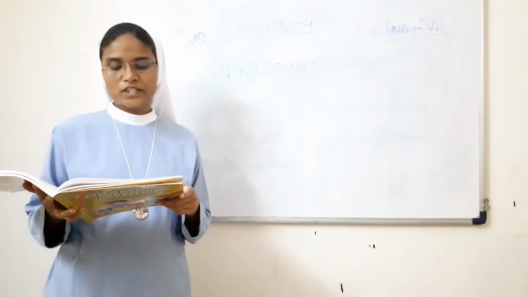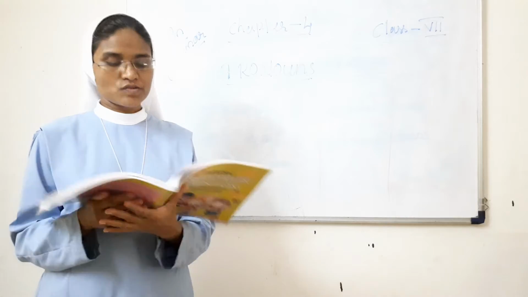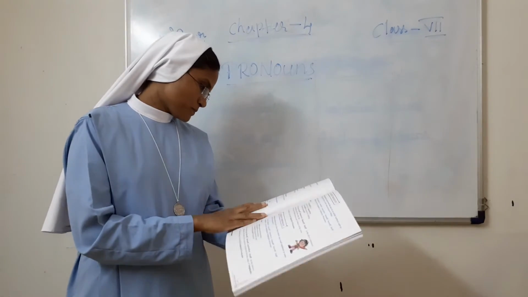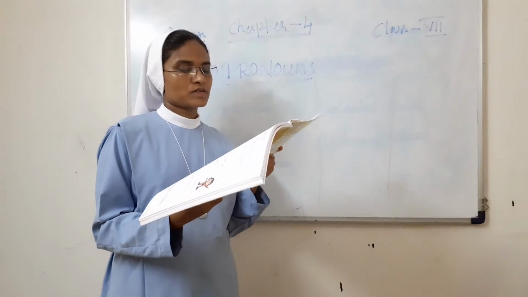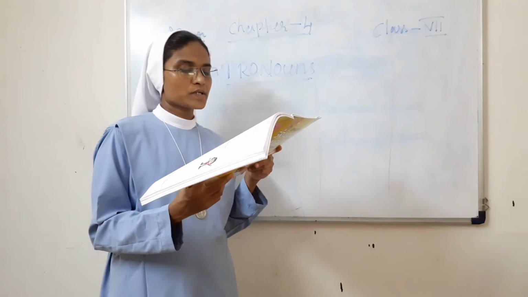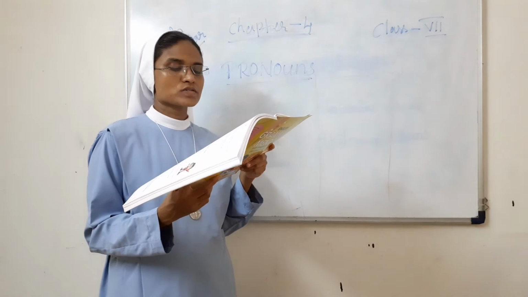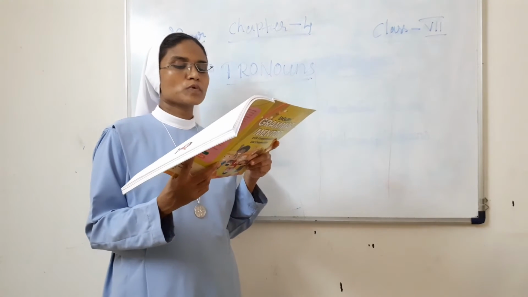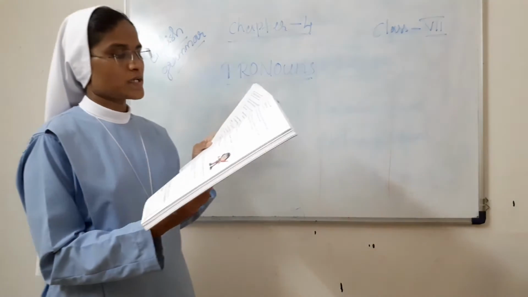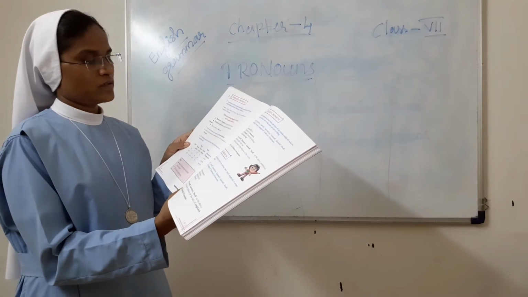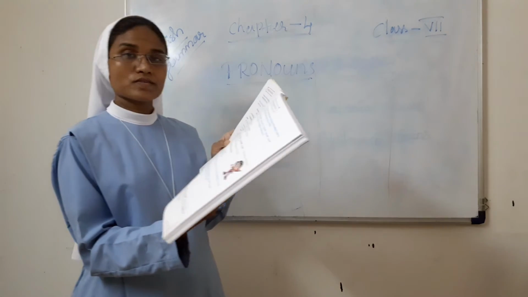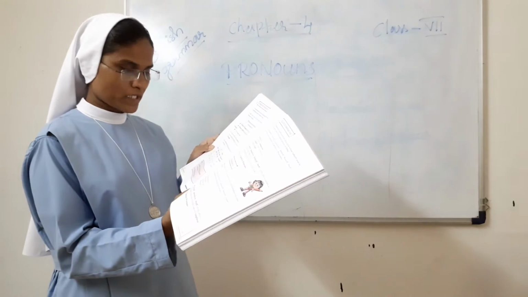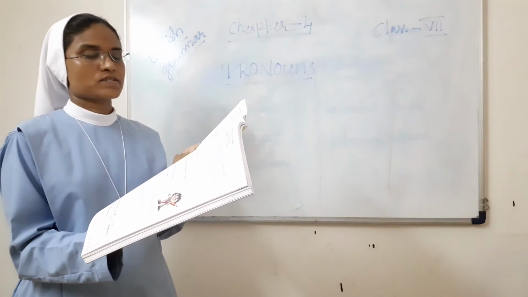So here you can see the following table shows the form of possessive pronouns and possessive adjectives. Just see page number 30. Persons: first, second, third person; the singular adjectives and singular possessive pronouns, and plural adjectives and plural possessive pronouns. Adjectives: my, your, his, her, its. These are the possessive adjectives. Then possessive pronouns: mine, yours, his, hers.